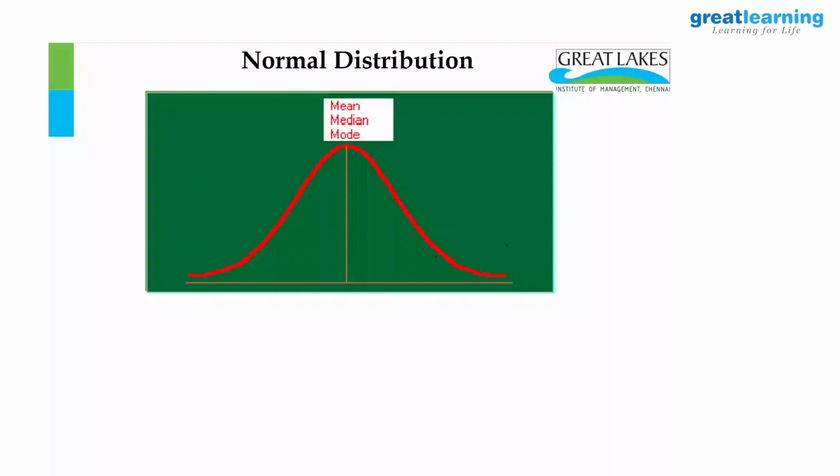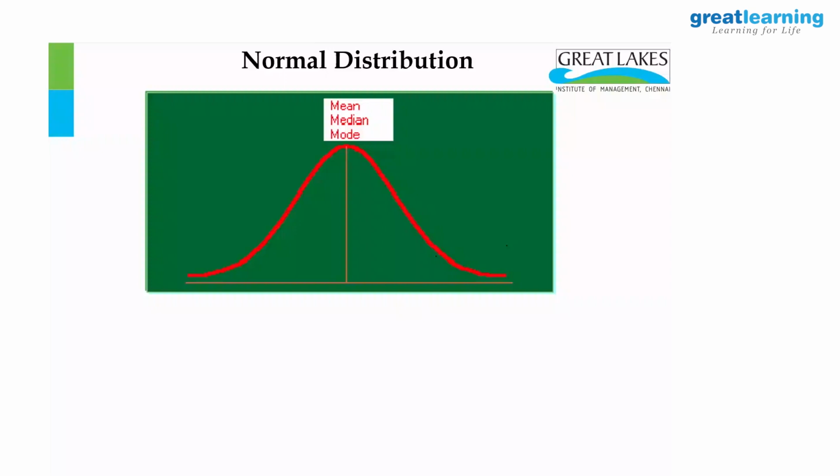We explained that fixing standards, because of the property of symmetry, I can easily fix standards for my performance. The most important being the other application, whether a system or process is disturbed by some assignable reasons or causes, only the normal curve can help me. Distortion to normality means there is something fundamentally going wrong. You get the point? So normal distribution, very useful. Empirical rule we have already done. You have also written a couple of questions, multiple choice, all those you have done, and I recall that yesterday.